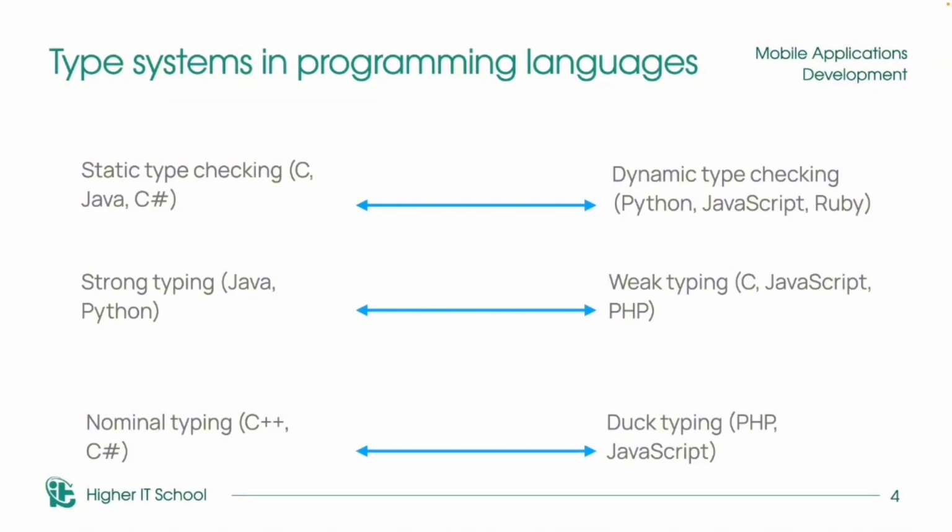When we learn a new programming language, of course, first of all, we should think about type systems to understand how this language works. In programming languages, we have three types of typization. Sorry for this, but it's true. For example, we can divide our programming languages into two groups. First of all, languages with static type checking, like C, Java, or C#, and with dynamic type checking, like Python, JavaScript, Ruby, and others.